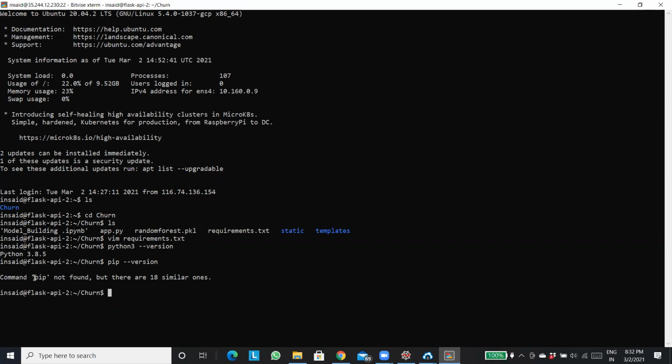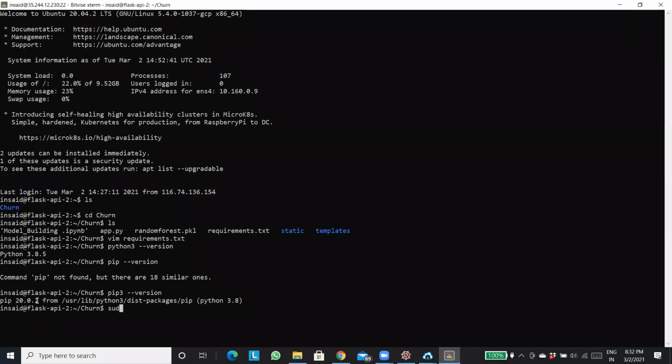So here it's saying pip command not found. So let's see if pip version 3 is installed. pip3 --version. Here we can see pip 20.0.2 is installed. But why is it installed? Because I have already been working in this particular server, correct? But for you, it is going to be a new server, correct? For that, you'll have to install pip.